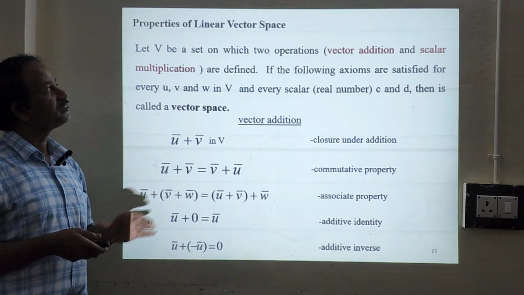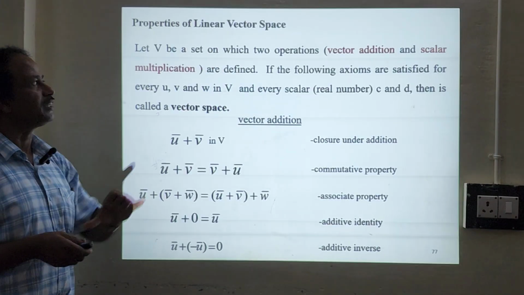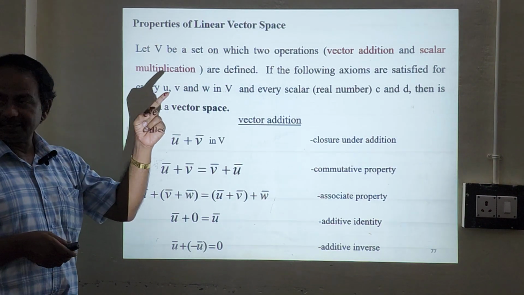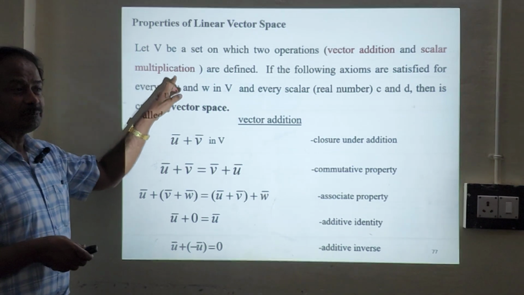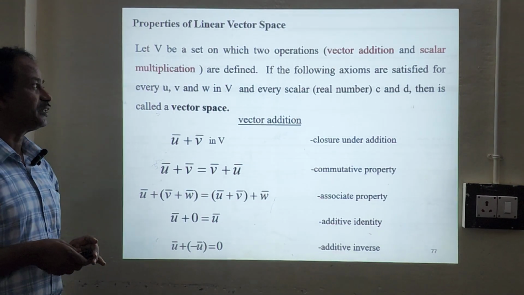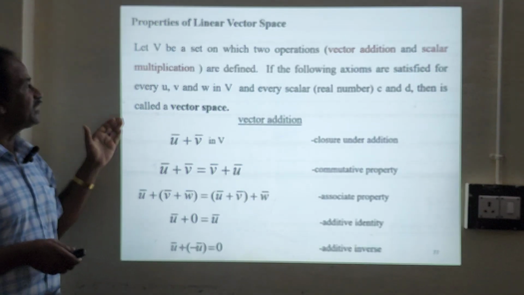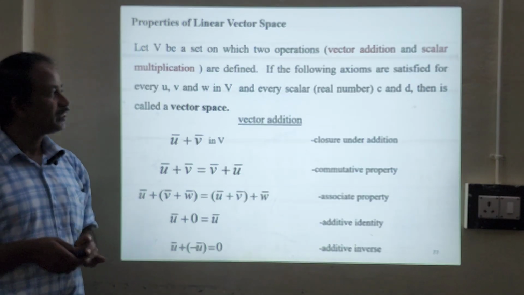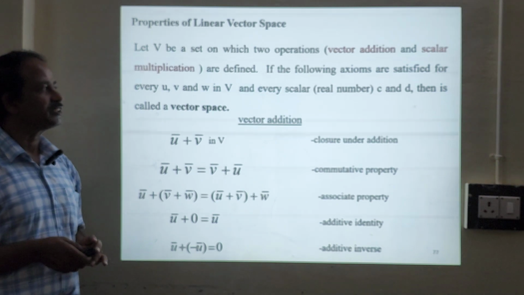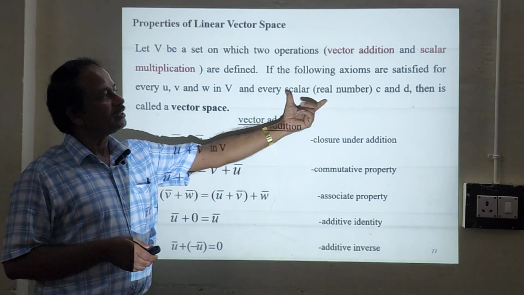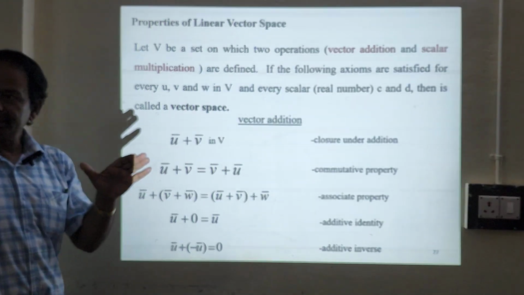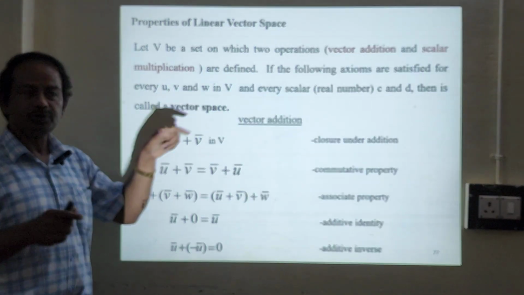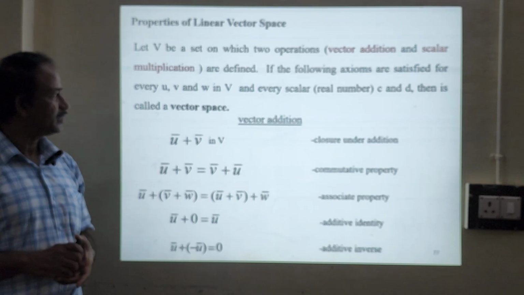Okay, now properties of linear vector space. Some properties exist. Let V be a set on which two operations, as I said, vector addition and scalar multiplication, are defined. These are very important in linear vector space. The following axioms must be satisfied for every u, v, and w. Suppose we take u, v, w in the linear vector space, and scalars c and d.